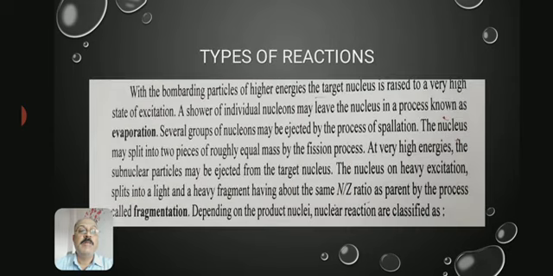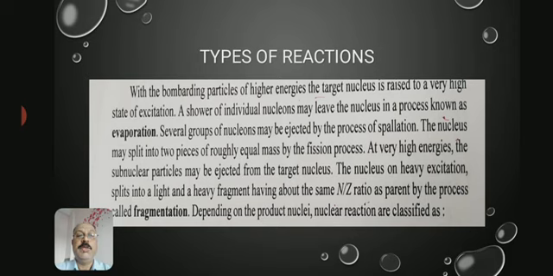With bombarding particles of higher energies, the target nucleus is raised to a very high state of excitation. A shower of individual nucleons may leave the nucleus in a process known as evaporation.